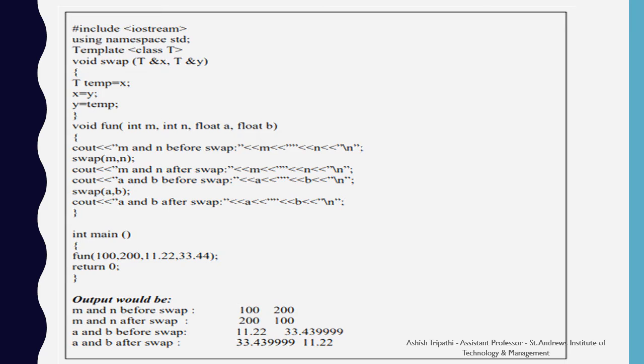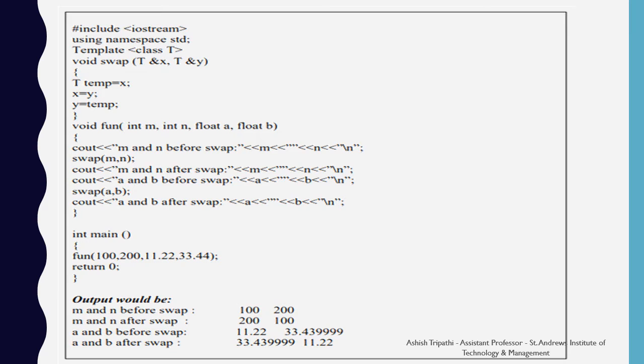Again we have a function called fun having 4 arguments, that is 2 integer types m and n and 2 float types a and b. We are calling swap by passing the values of m and n and a and b respectively one by one, that is the before call and after call. We also have a main function that is passing the values 100, 200, 11.22 and 33.44 to the function fun. Here we are getting the output respectively from the swap function.